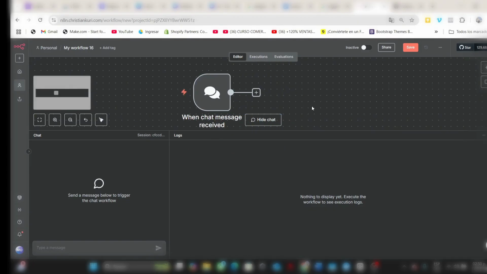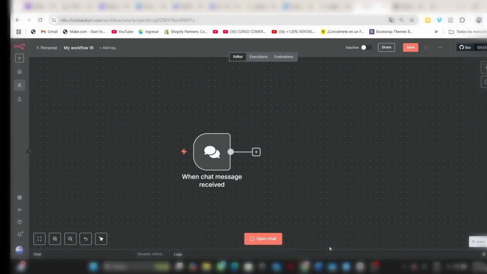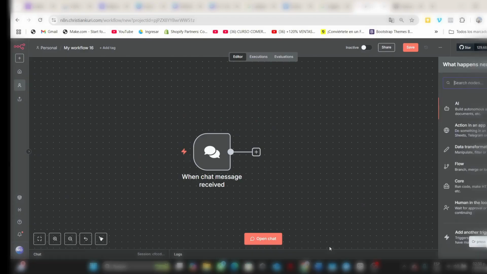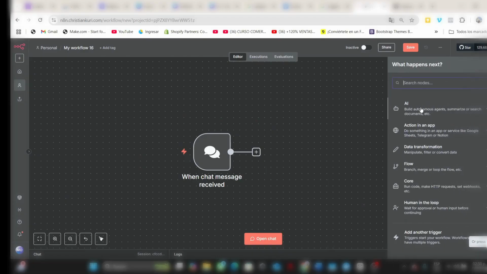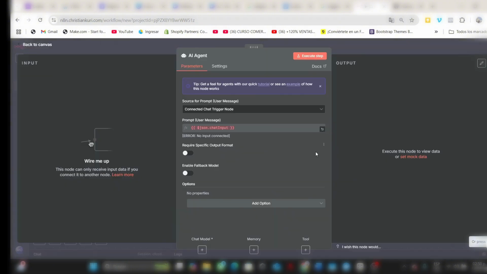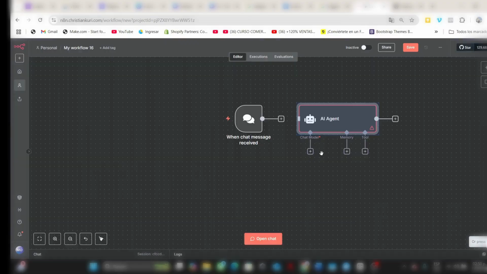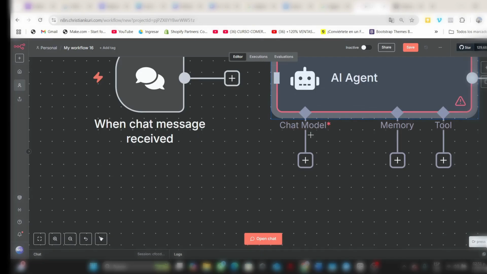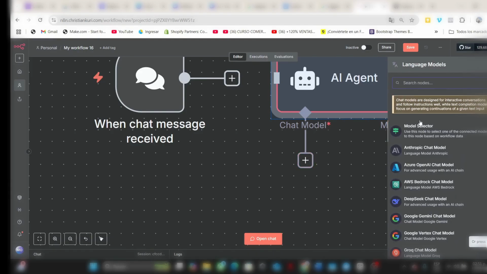To add our AI agent, what we can do is press the tab key, and the first option that will appear will be your first AI agent. We can add it by clicking or dragging it to the canvas. We're going to move on to setting it up, but first let's review its tools. This agent has access to a brain, and for that, you can use the ones we discussed at the beginning. In this case, I'm going to use OpenAI.